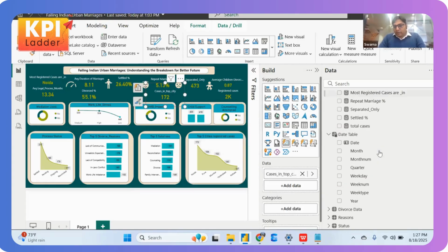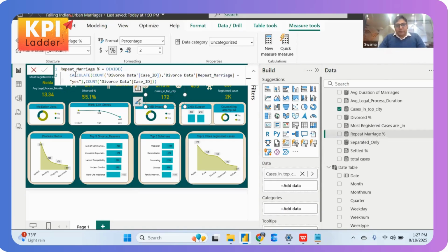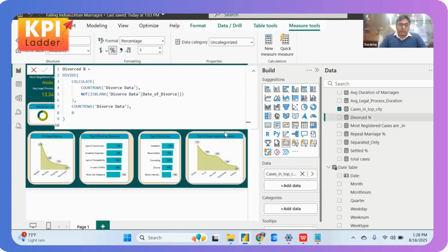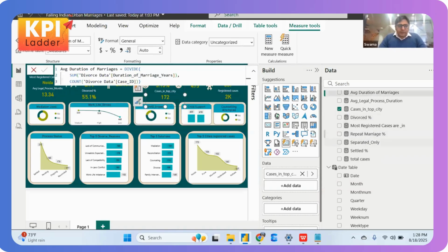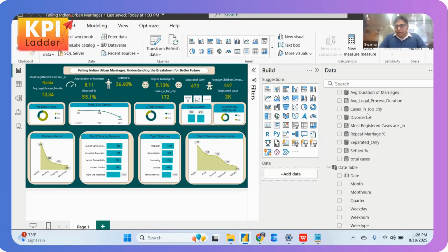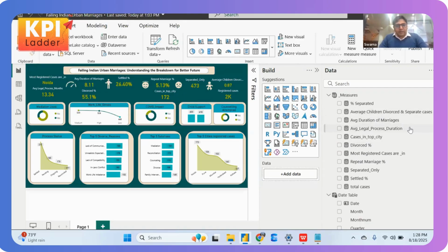So this way we can create a lot of measures. We have done the repeat percentage, which is the total cases divided by repeat marriage, and then the total count. That way we can get the repeat marriage percentage. We also have done the divorce percentage. Also, a few values are null, so sometimes you have to use not blank or is blank. For duration marriage, as you can see, this is divided by the sum of duration marriage and count of case ID, some kind of average value, and this is the way we have created.